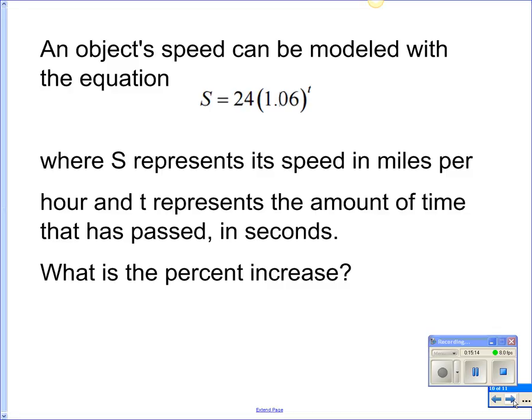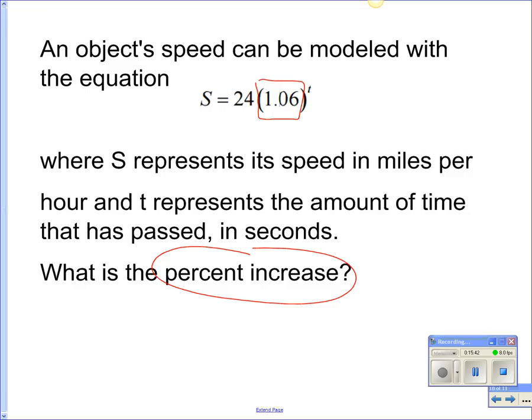What's it asking? Oh, what is that? Good. What is the percent increase? If I look at this, how do I get the percent? Not yet. From what? Okay, good. So type this in your calculator. 1.06. Type it in your calculator.